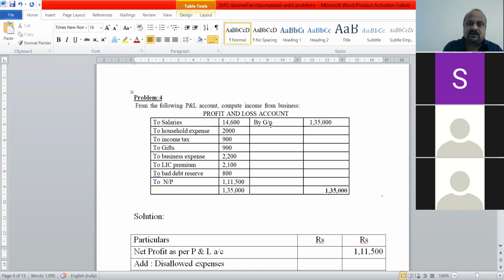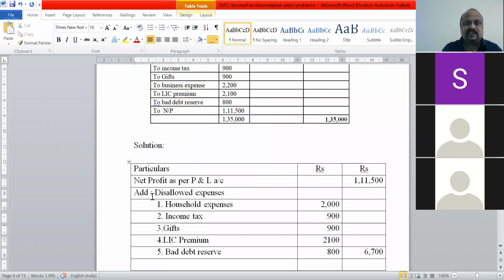How we started is, we found the net profit he mentioned, 1,11,500, and then identified which of the expenses are permitted and which are not permitted. The not permitted or disallowed expenses we have to add back. Household expenses were added because they are personal in nature.